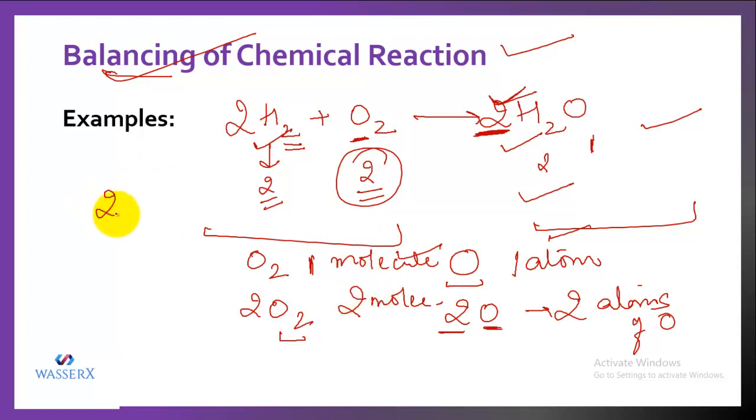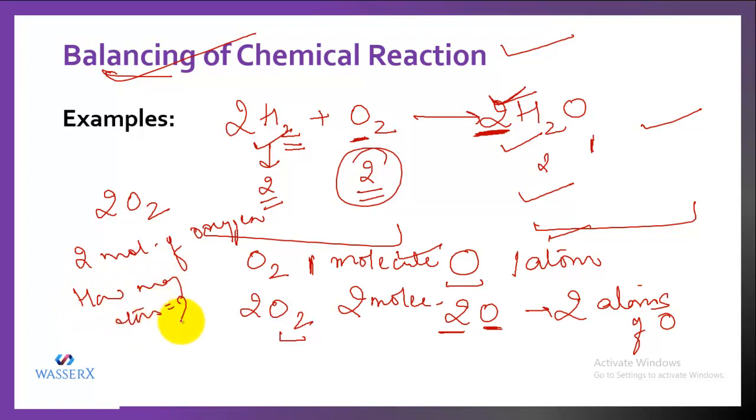Now if I have 2O2, this is confirmed to be 2 molecules of oxygen. I'll write it down. This is 2 molecules of oxygen. Now if I ask you how many atoms of oxygen are shown by this formula, what you're going to do is multiply these terms. You don't have to add them. You have to multiply them. So it becomes 4.